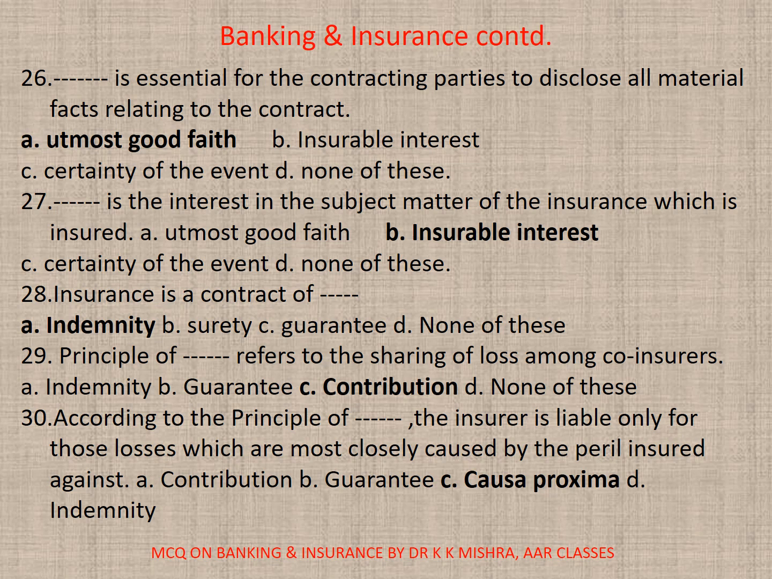Utmost good faith. 27. Dash is the interest in the subject matter of the insurance which is insured. A. Utmost good faith, B. Insurable interest, C. Certainty of the event, D. None. Correct option is B.